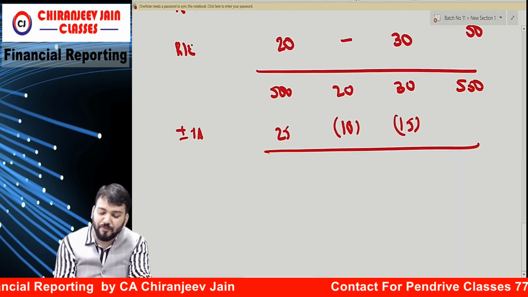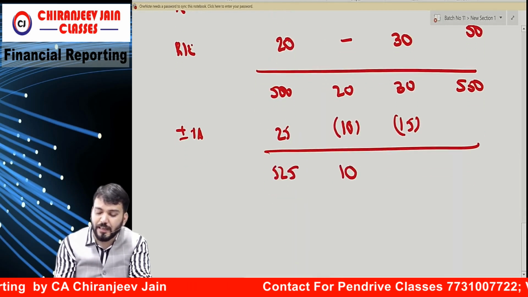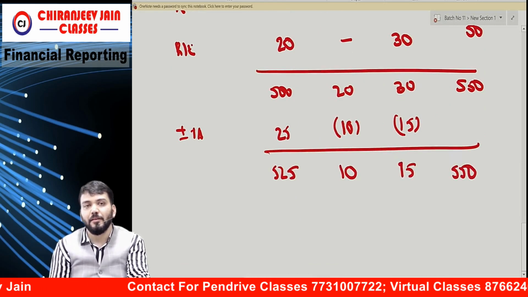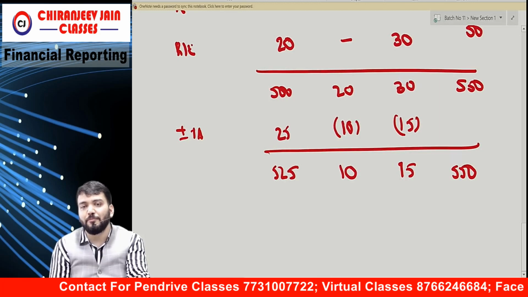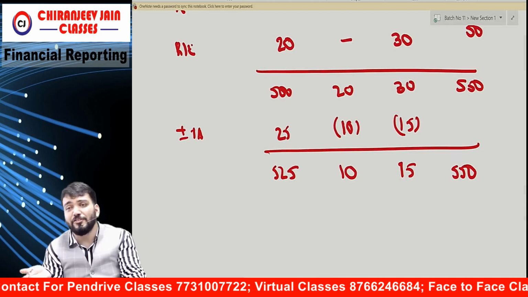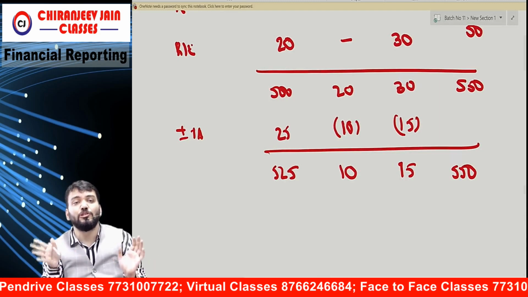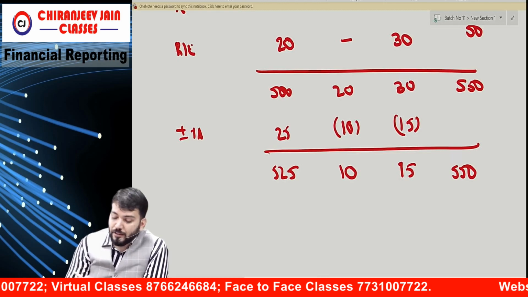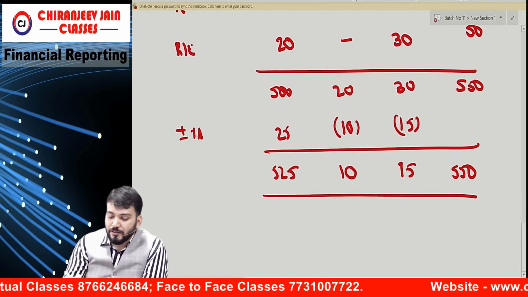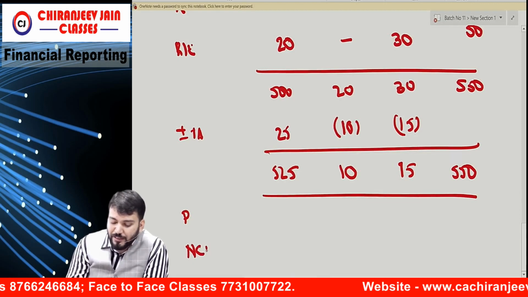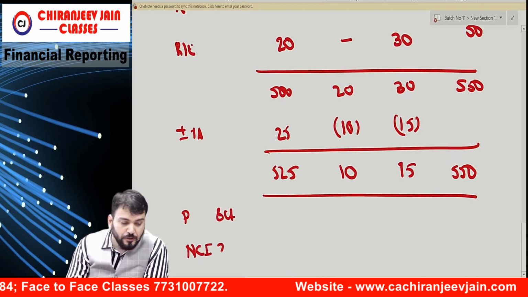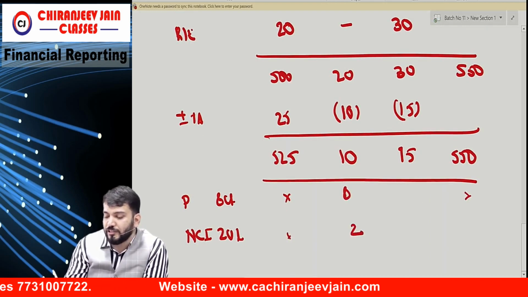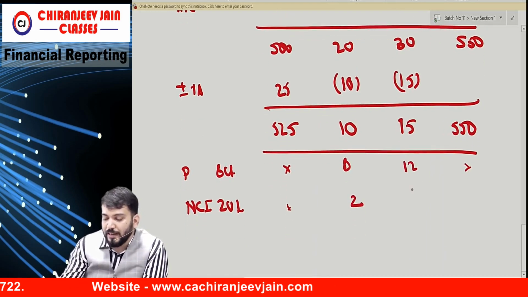Correct. So this becomes 525, this becomes 10, this becomes 15, this remains 550. And for this, we do not have URP also. So there is no fair value adjustment, there is no dividend adjustment, for this no URP also, nothing. Correct? So this becomes the answer. This will be allocated to parent and NCI as per 80 and 20%. So can you give me 80 and 20? This is 8, this is 2, this is how much? 12 and 3. Done.